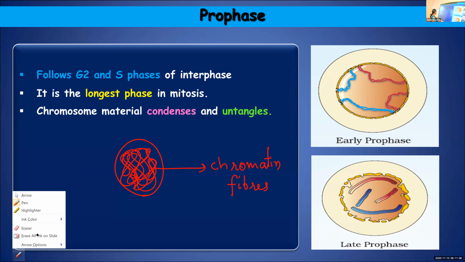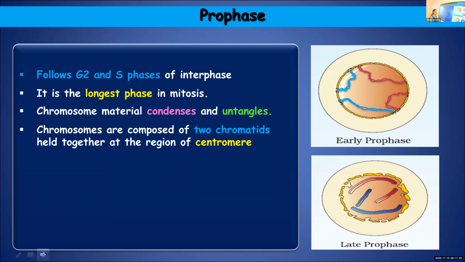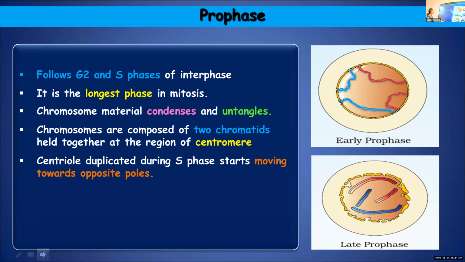Chromosomes are made up of 2 chromatids. And these chromatids will be held together at the region of centromere. So already we had learned about centromere, and the function of centromere also you learned. So chromosomes will be having 2 chromatids, and these 2 chromatids will be held together at the region of centromere. So centromere is the primary constriction you find in the chromosome. What will be held together? The 2 chromatids of each chromosome.